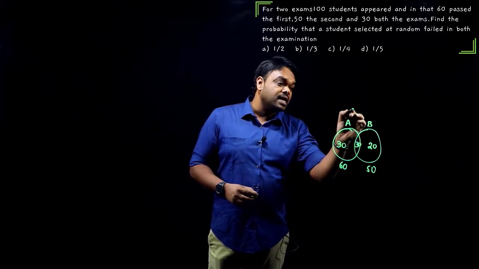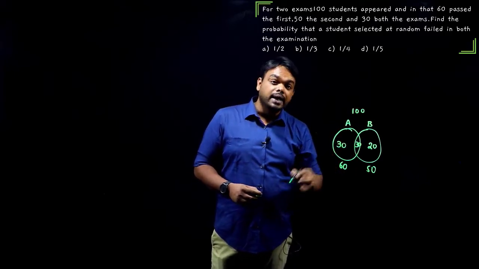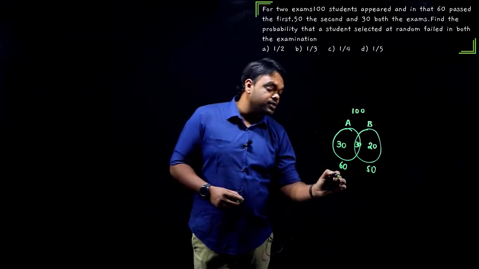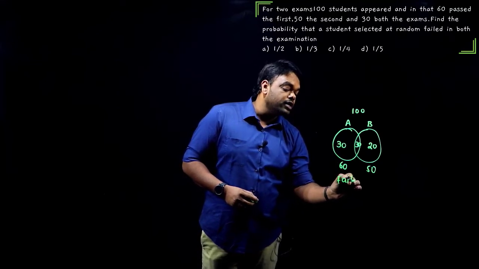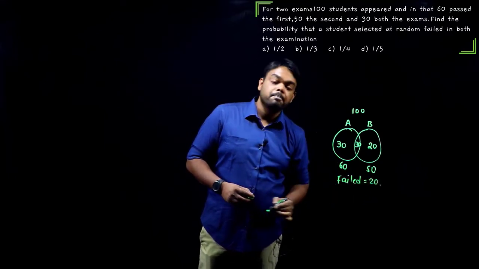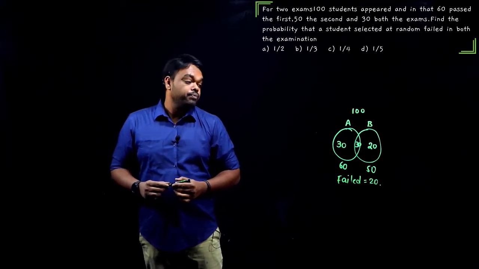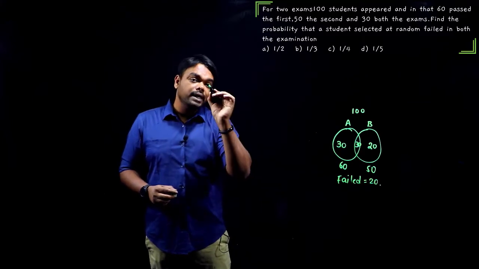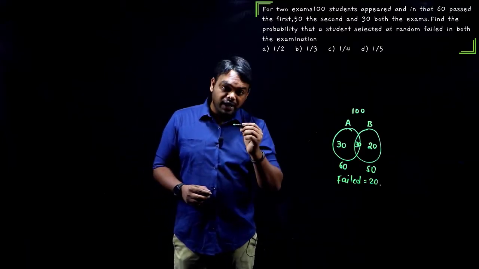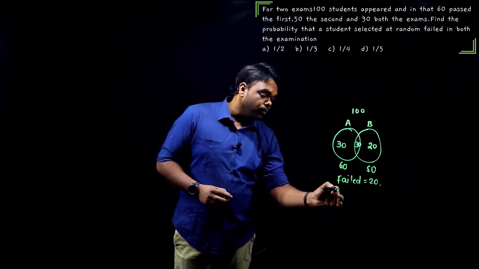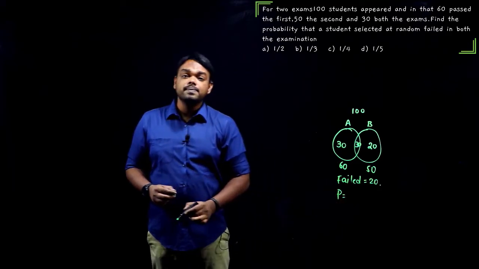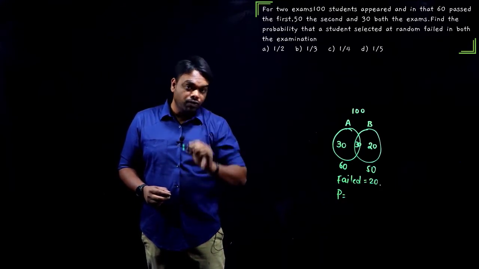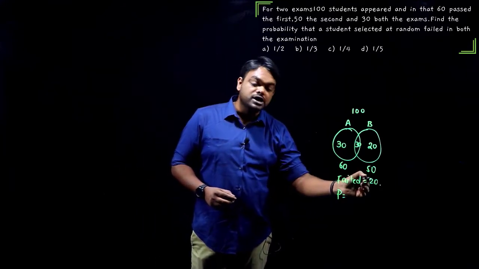Now total students are 100, out of which 80 cleared one of the two exams. It means the remaining 20 students failed in both the exams. Now we got what we required. Now we know how to calculate the probability. Probability is the number of favorable cases divided by total cases. Now, you are selecting one student. That student must have failed in both the exams. Totally 20 students failed in both the exams.